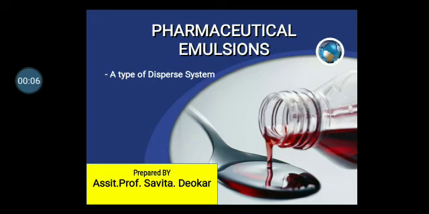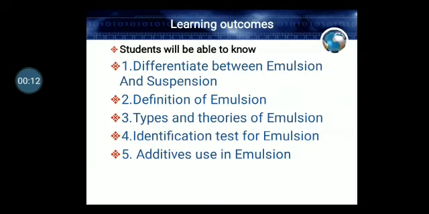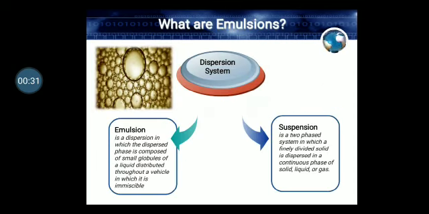Today we'll be going through the pharmaceutical emulsion slides, which is a kind of dispersed system. After going through these slides, the students will be able to differentiate between emulsion and suspension, know the definition of emulsion, the types and theories of emulsion, identification tests for emulsion, and additives used in emulsion.